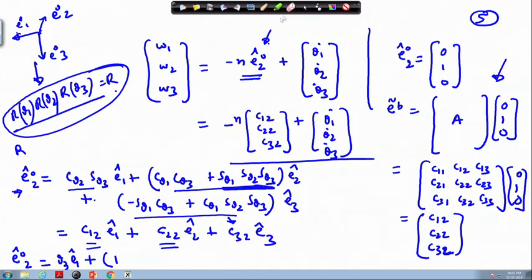So, this will be simply 1 times E 2 cap. Okay. And here again this term is a second order term, sin theta 2 sin theta 3. So, this term also drops out, we are left with minus theta 1. So, this is minus theta 1 times E 3 cap.